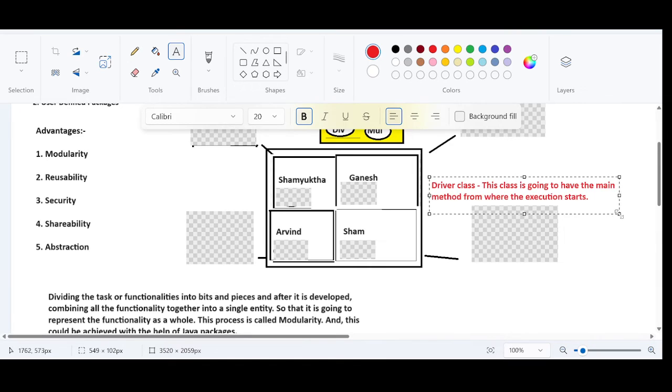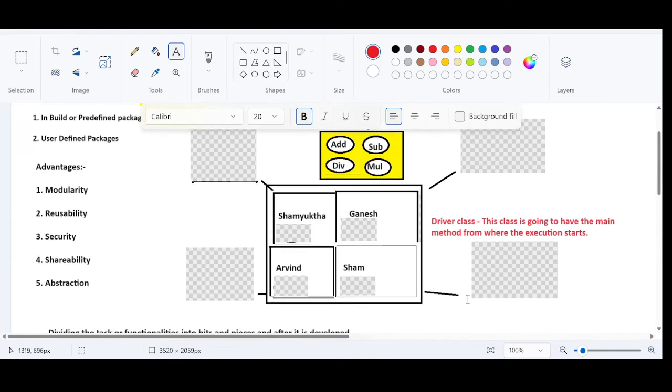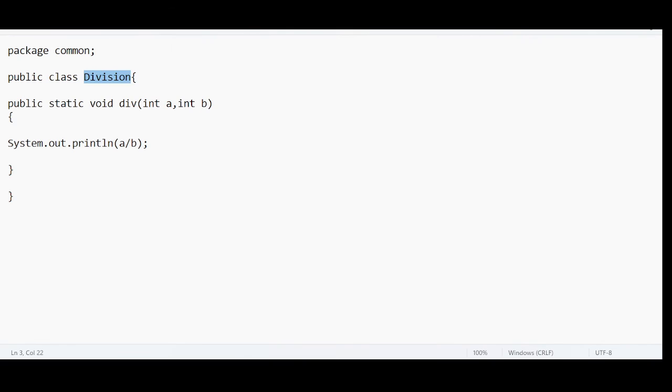Right? The class which has the main method is called the driver class, and the main method is where the execution starts. Now, as a manager, you have submitted your functionalities to me. I need to run this. I need to test this. Right? Let me write a class to test this. Let me open a new notepad.